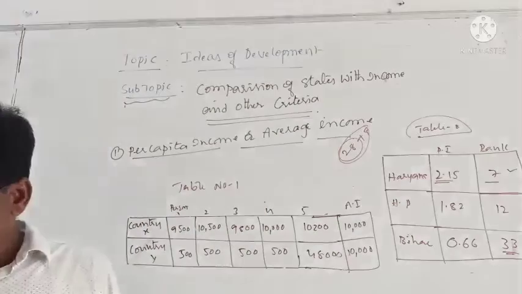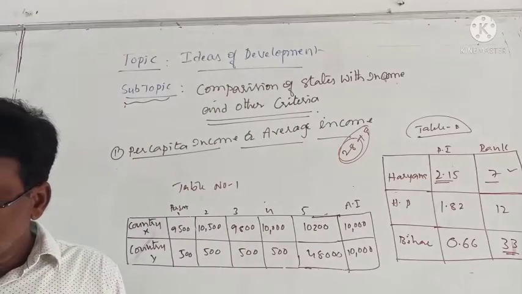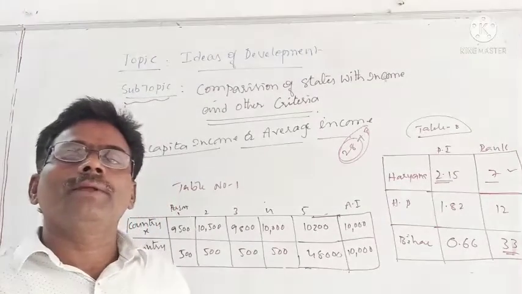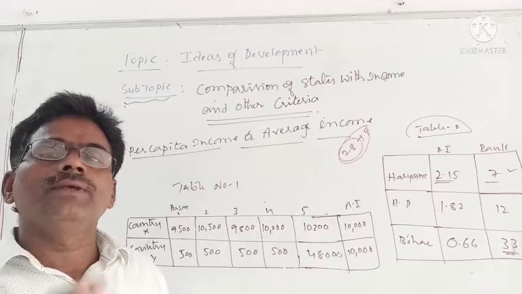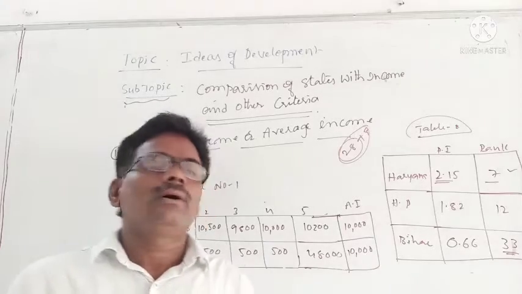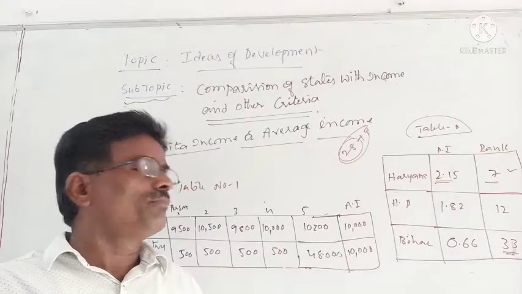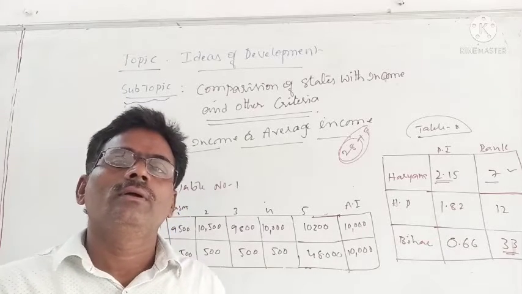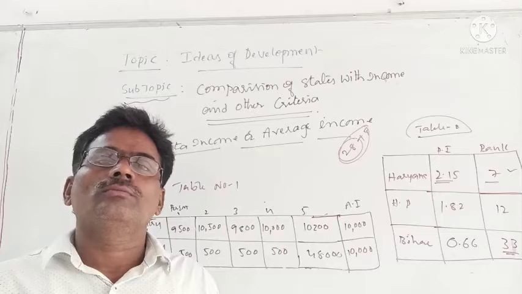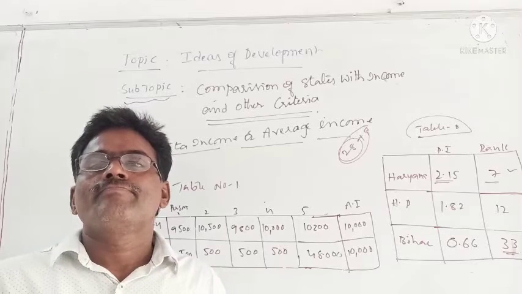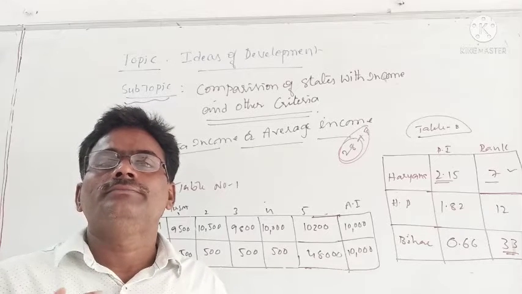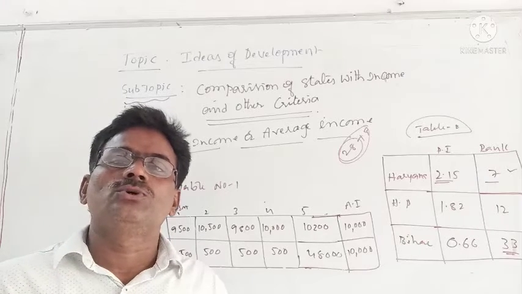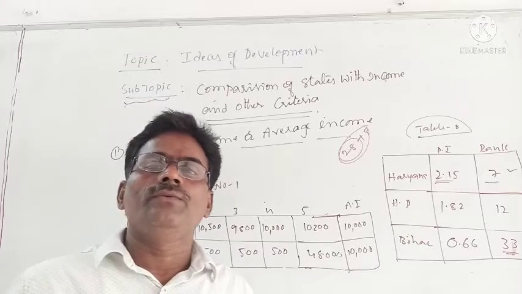So according to per capita income or average income, Haryana is an important, advanced state where people are earning more, their incomes are more, and the living standard is also good. This is one opinion that we are getting.